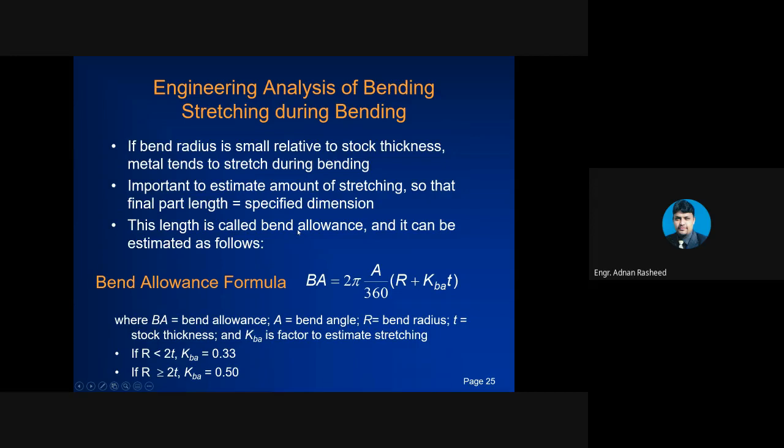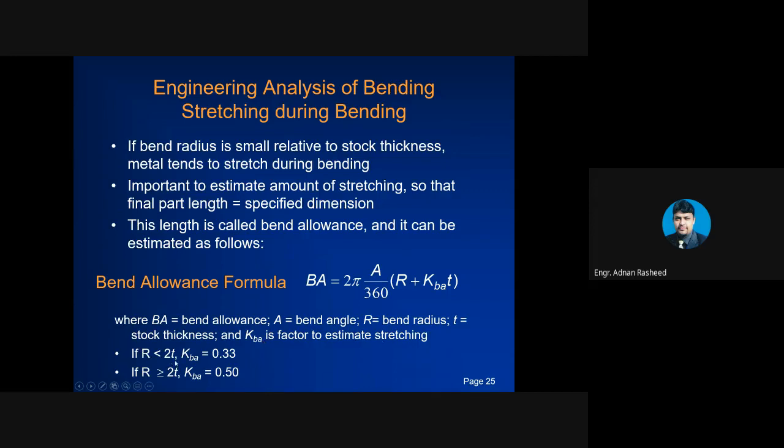For that, this length is called the bend allowance, and for the bend allowance we have the formula BA equals 2 pi A/360 into (R plus Kba into T). What is BA? B is the bend allowance, A is the bend angle. Remember that the bend angle is not the included angle, it is the angle outside. R is the bend radius, T is the stock thickness, and Kba is the factor to estimate stretching.